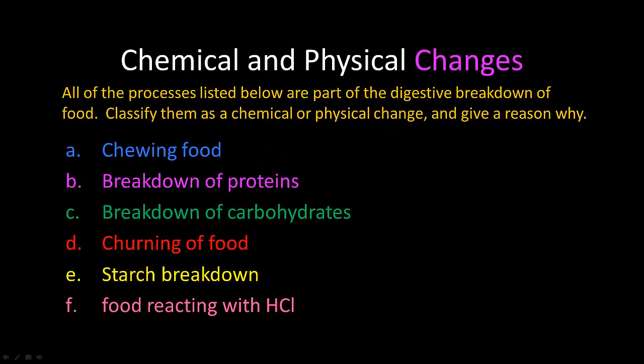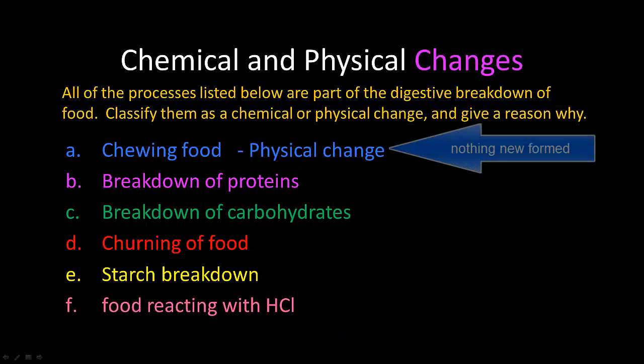So let's go through these examples. All of these processes are part of the digestive breakdown of food. You need to list them as chemical or physical and then give a reason why. So chewing food: was a new substance formed after you chew it? Let's say you put an apple in your mouth, you chew it. Is it still an apple? Yeah, it is. So it is a physical change. All you've done is broken it down into smaller pieces.